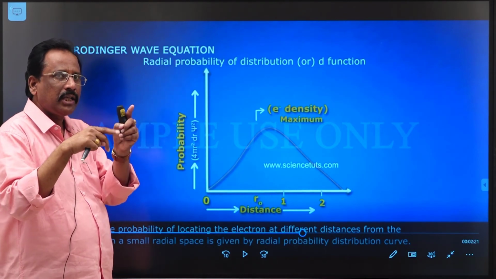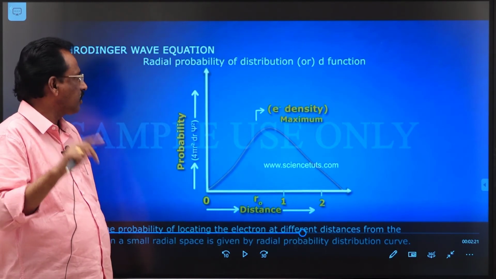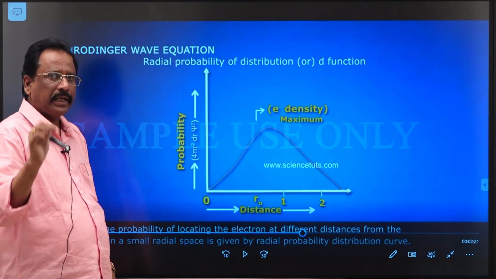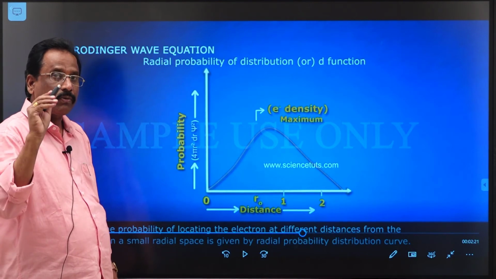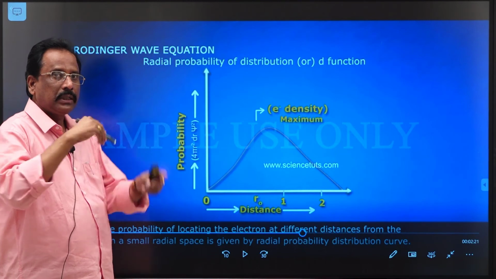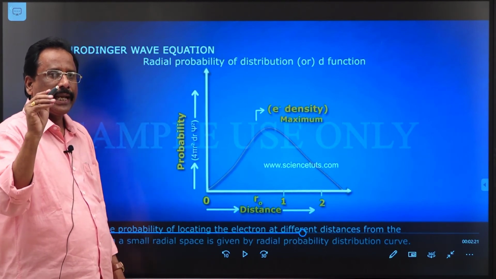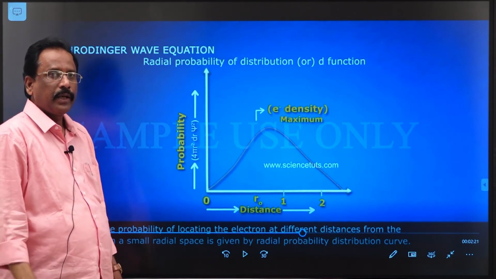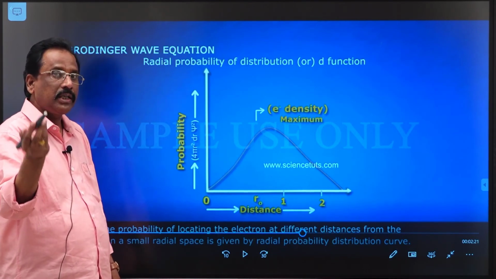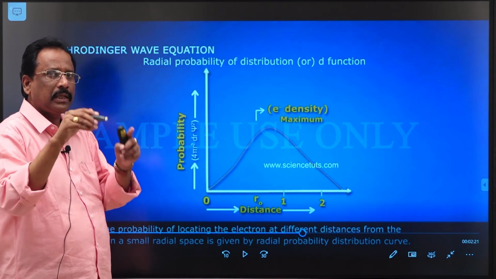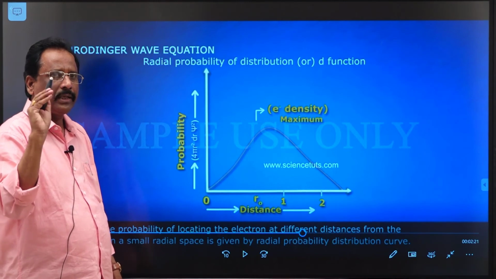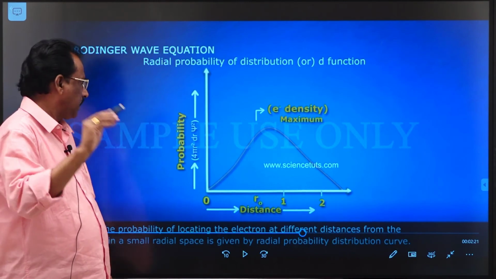If psi square value is more, that means the radial probability of finding the electron is more, the psi square value is maximum, about 95%. That region is said to be an atomic orbital. If psi square is 0 or minimum, in that area the probability of finding the electron is minimum. That area is said to be a node, N-O-D-E, node.